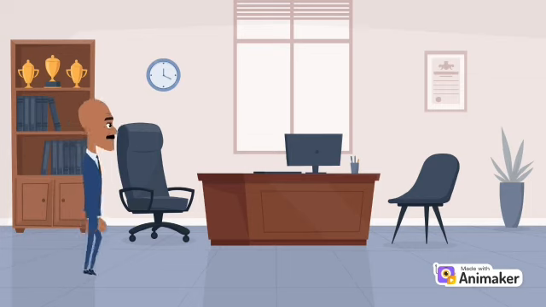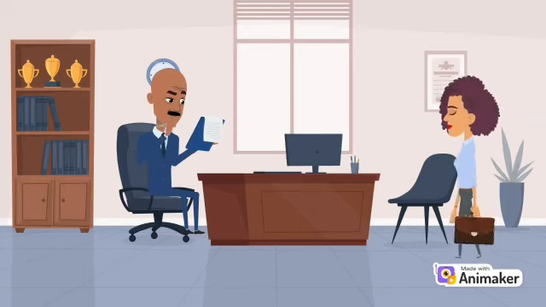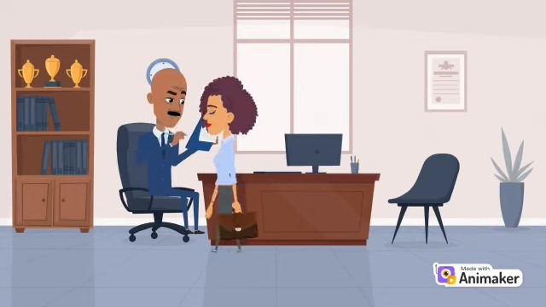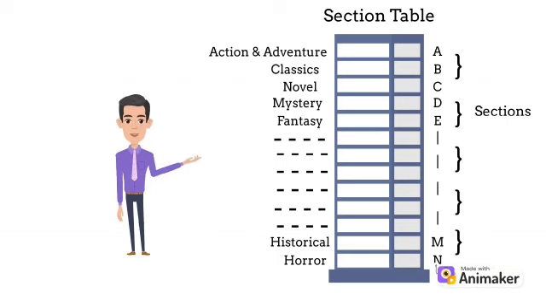Now with the help of Champa, he began by dividing each book into sections, or pages, which were then individually indexed and stored wherever there was room, making an efficient model for it. Then he created a book table, which was a record of where each page of the books was stored. Firstly he categorized the books into sections according to their genre, but by this many sections had vacant places, so after the paging concept he placed the books anywhere, and just had to maintain a book table so they could easily access any book.